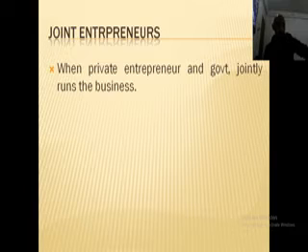When a private entrepreneur and a government jointly run a business, I mean to say that some portions of the ownership are in the possession of the government, and some portions of the ownership are in the possession of some person. So they jointly run a business. This kind of business is known as joint business, and it is known as joint entrepreneurship.